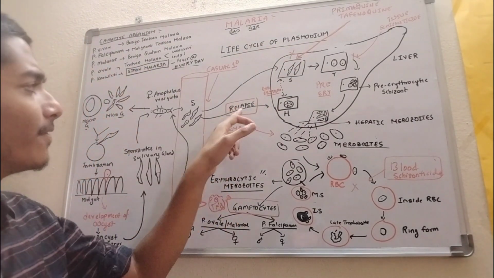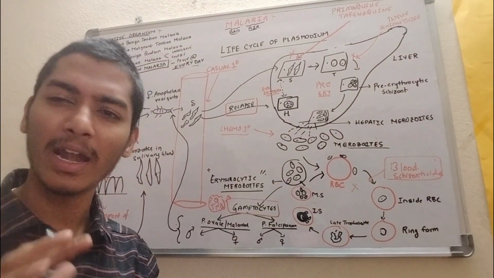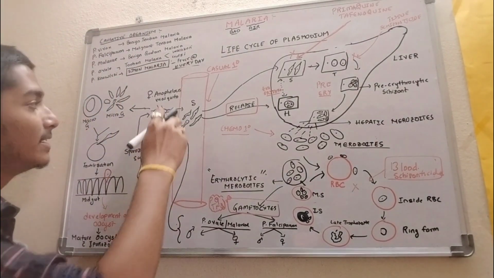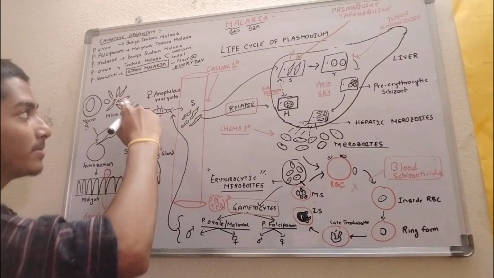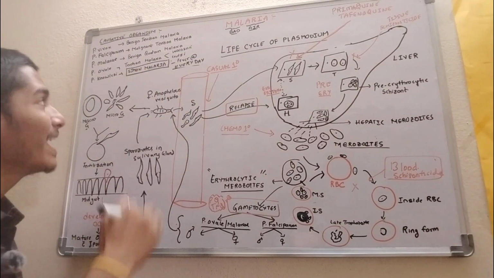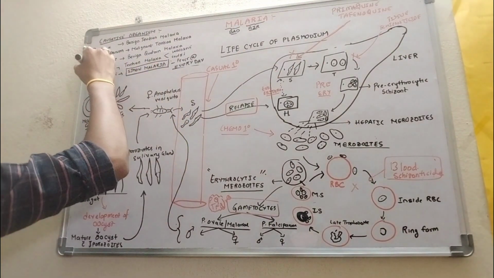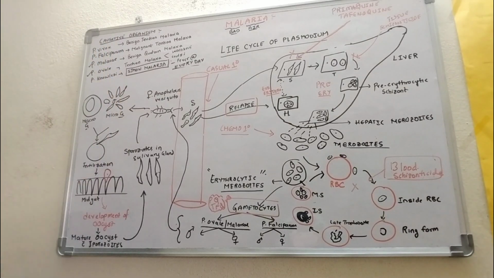Now I have written the word relapse here. What is the meaning of relapse? Actually, this may be acquired from the female Anopheles mosquito, especially with Plasmodium malariae and Plasmodium ovale.